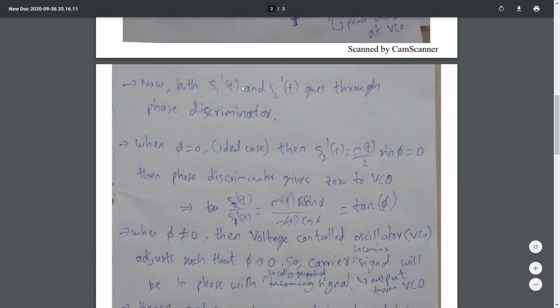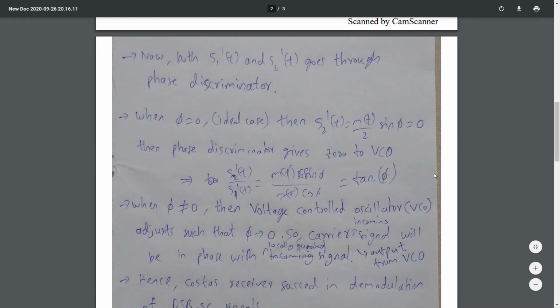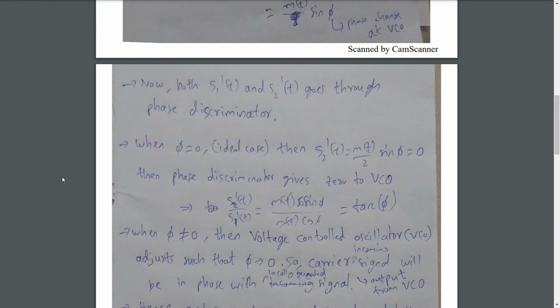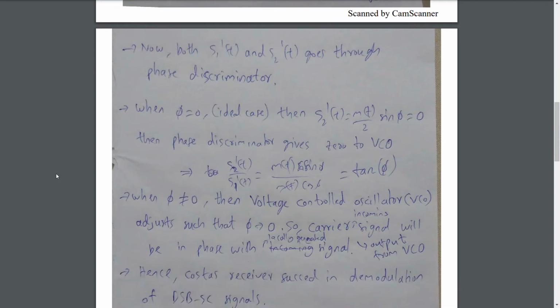Now both S1'(t) and S2'(t) go through the phase discriminator. Thus, the phase discriminator detects the difference in phase between S1'(t) and S2'(t) and feeds it to the VCO. The VCO works such that it nullifies phi, meaning it forces phi to become 0.